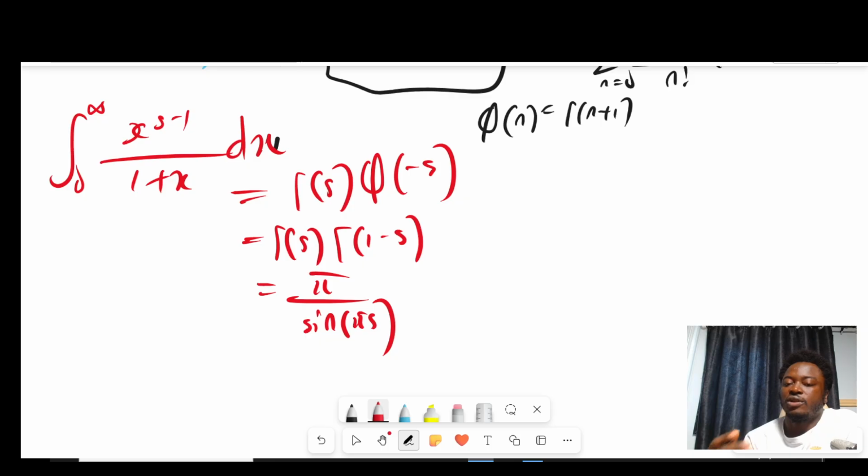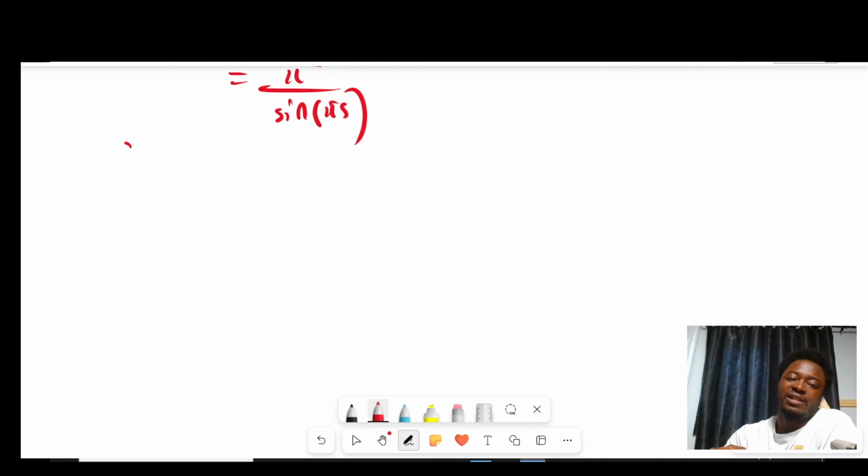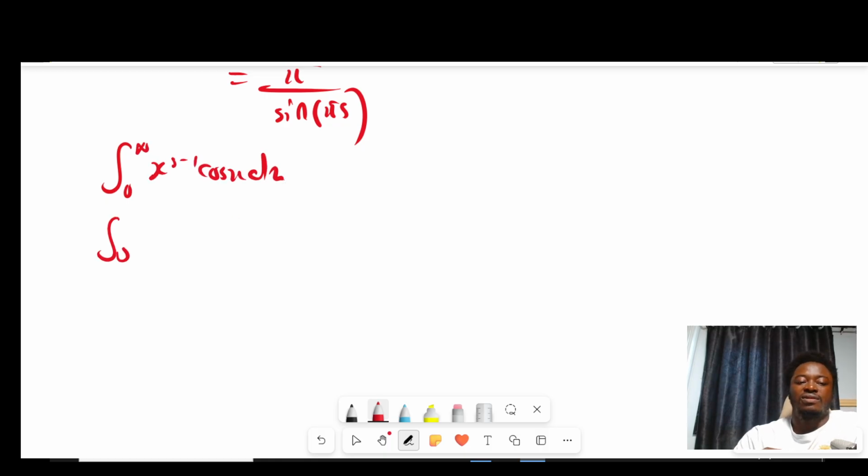So for the next couple of videos, probably like 10 videos, I'm going to solve some really difficult integrals using this Ramanujan Master Theorem. In the next video, we're going to try to find the integral from 0 to infinity of x to the s minus 1 times cosine of x dx, and the integral from 0 to infinity of x to the s minus 1 times tan inverse of x dx.